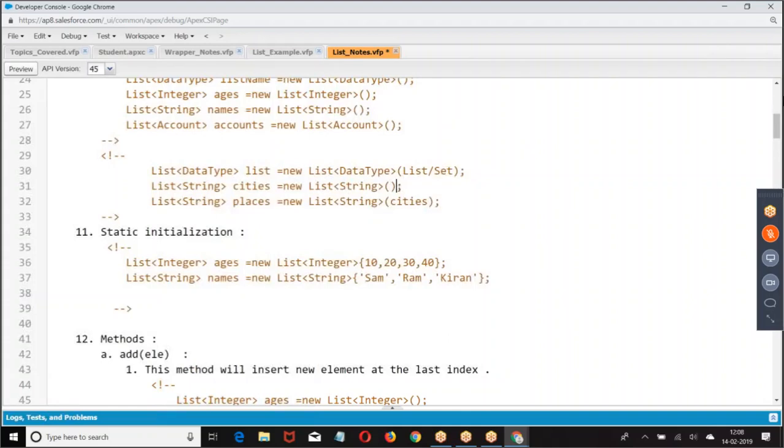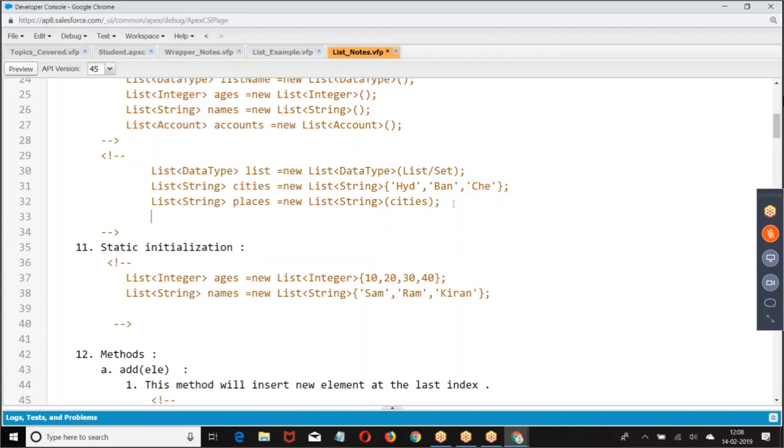So every element in cities is added to places, like Hyderabad, Bangalore. Was that clear for everyone?